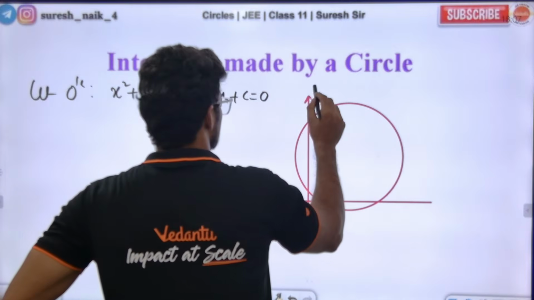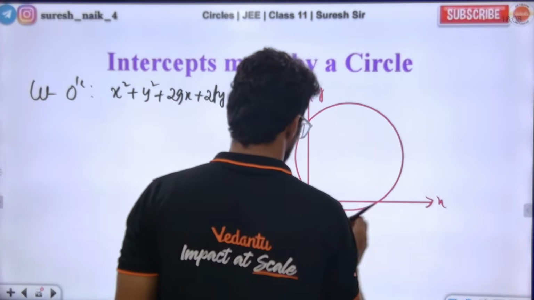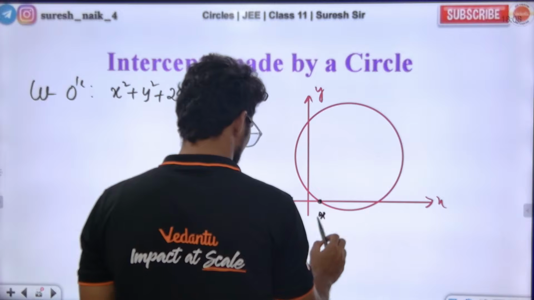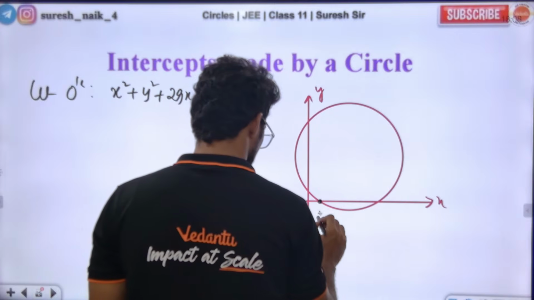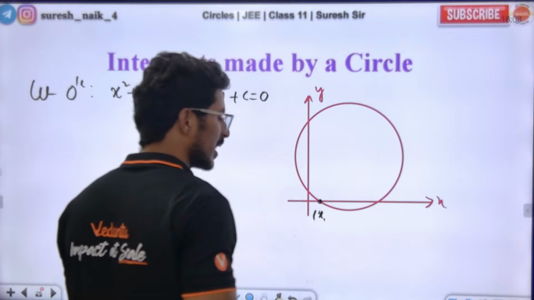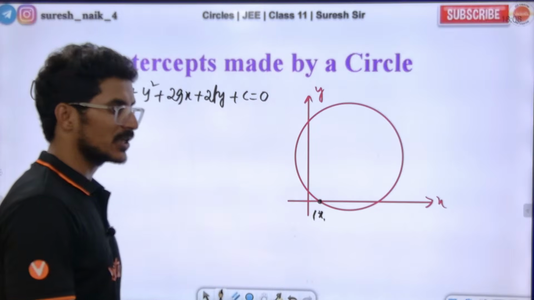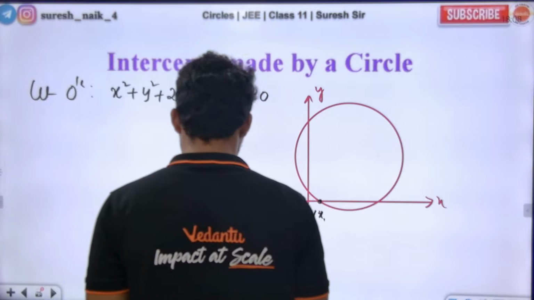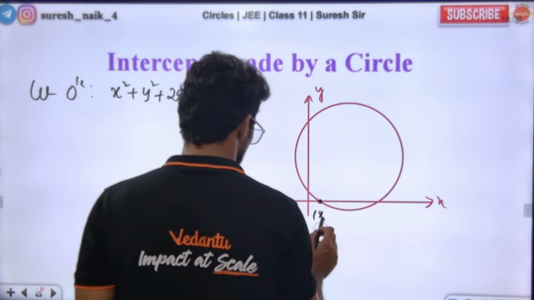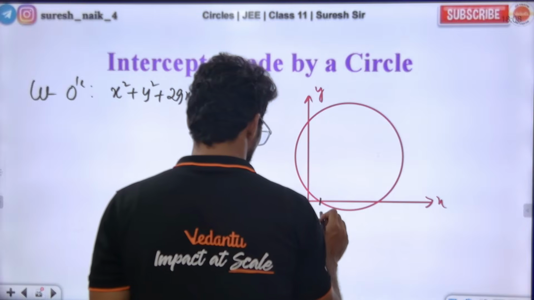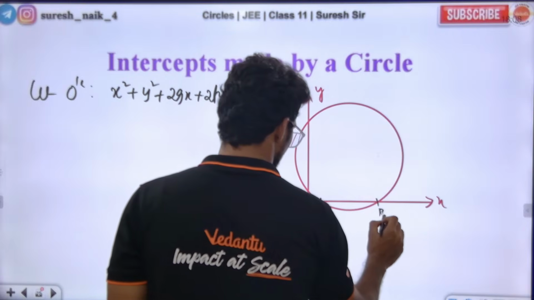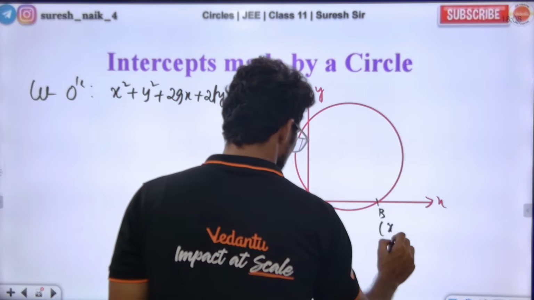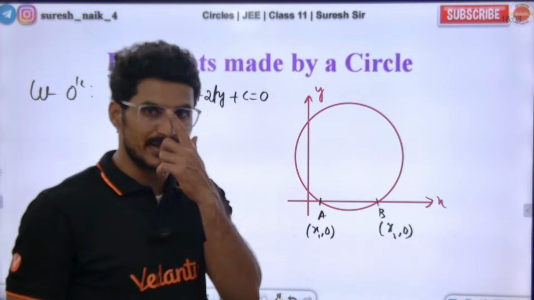Okay, this is the y axis and this is the x axis. Let's say this point is x1 comma y1, and this one is x1 comma 0. Mani Bharati, you can watch the recording. What is the A point going to be? Let's say the A point is x1 comma 0 and the B point is x2 comma 0, the y coordinate will be 0, right guys?